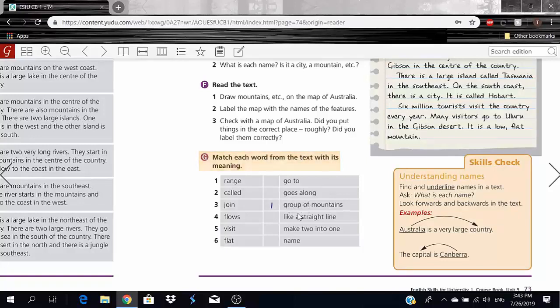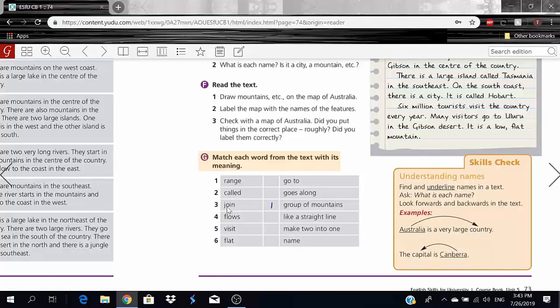Now number 2, the word is called. So basically when I say something is called, I'm usually referring to a name. So number 2 will be name. So called, usually I'm talking about, it's called a glass, okay? Or it's called a monitor, the name of something, okay?